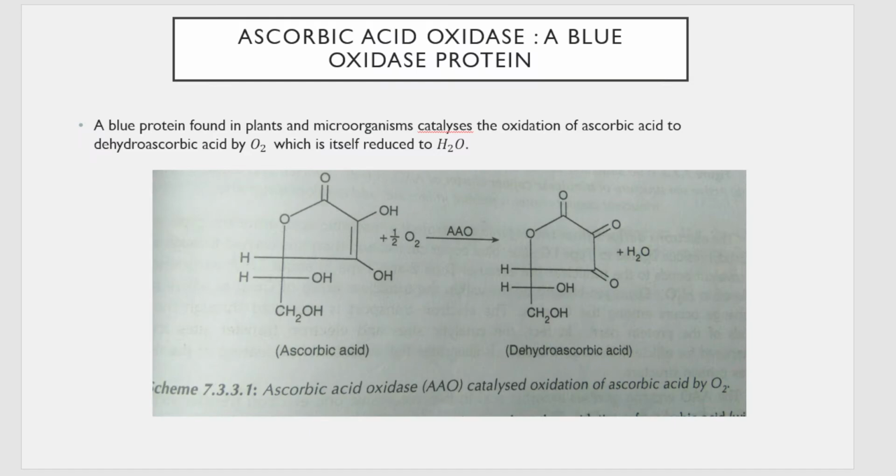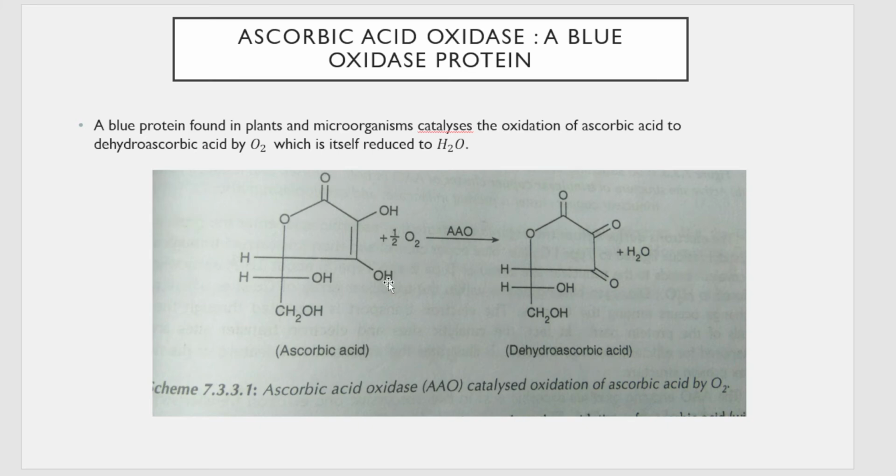Next type of metalloprotein is ascorbic acid oxidase. It is also called a blue oxidase protein because it consists of copper. So its other name is copper oxidase protein. Why is it called ascorbic acid oxidase? It is because it converts ascorbic acid to dehydroascorbic acid.